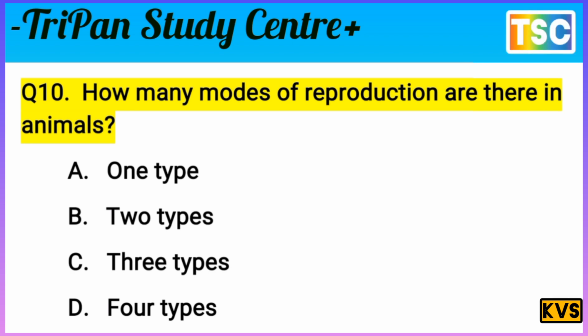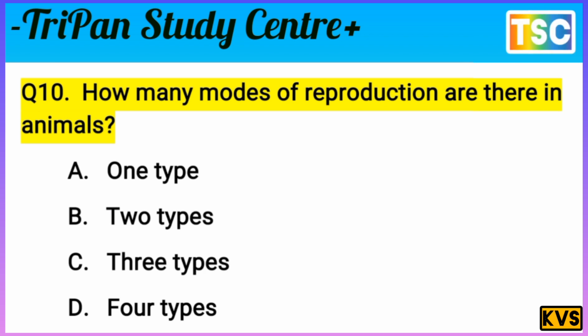The question is very interesting, but first of all, check the correct answer for this question and write the correct answer in your notebook. Let's check the correct answer of this question. The question is clear. How many modes of reproduction are there in animals? You know that animal reproduction is sexual or asexual, 2 types here.